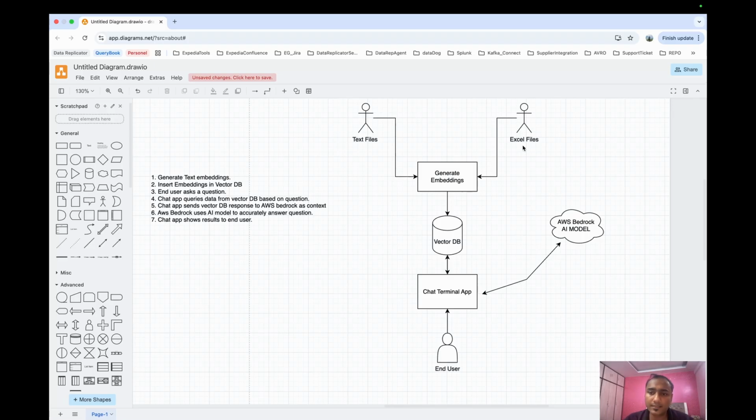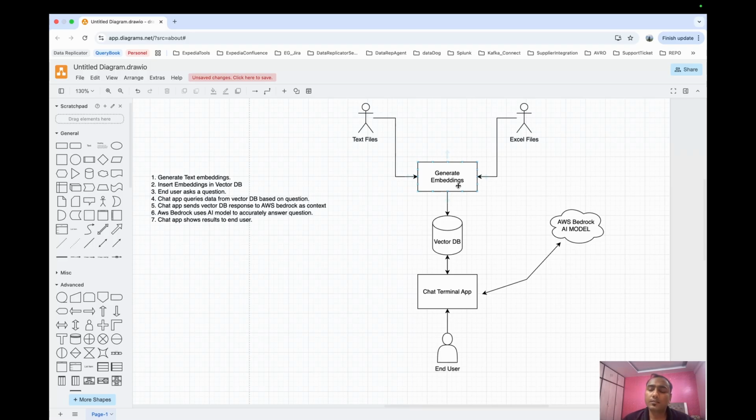Another form is the Excel file, where the data is structured. There are defined columns, and the data is based on these columns regarding some persons, their address in the city, and what they like. So I'm going to use these two as examples of personal data. Then the idea is that I will feed this personal data to generate embeddings.